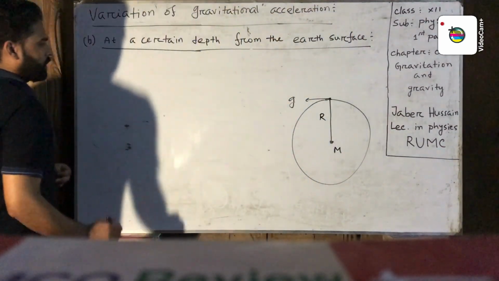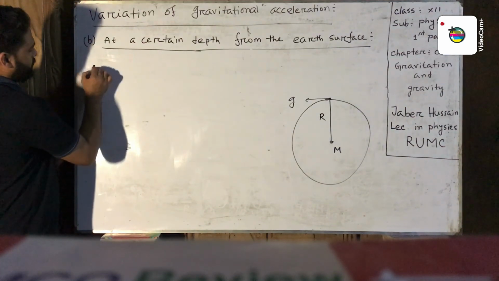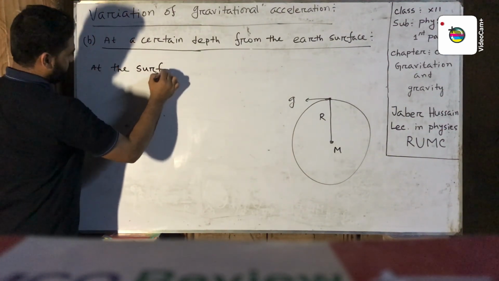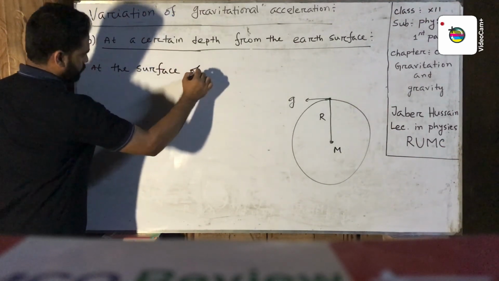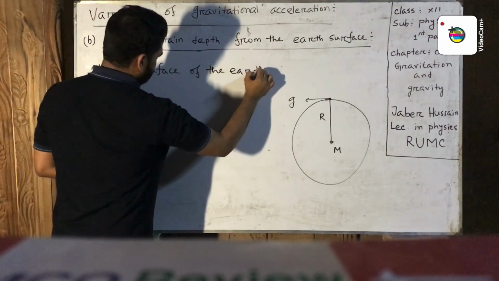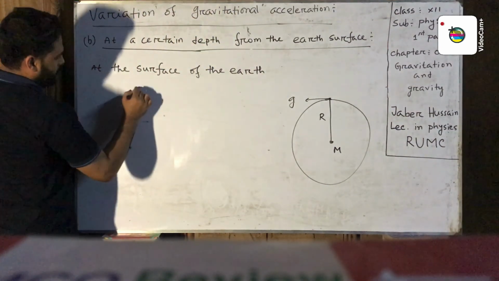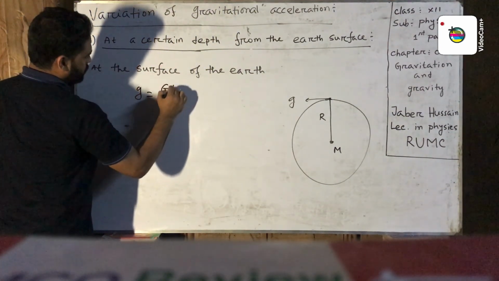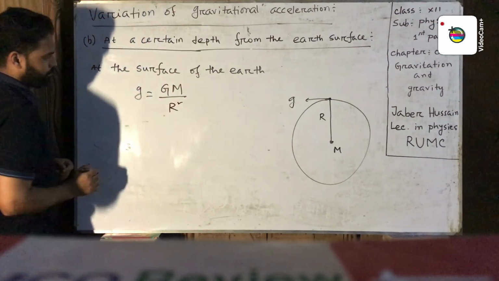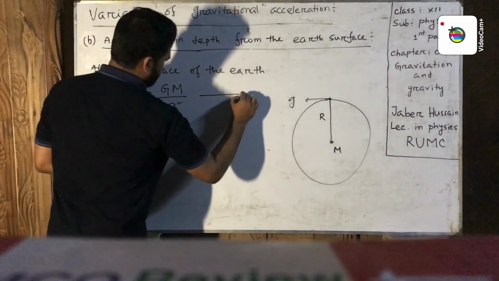Now gravitational acceleration at the surface of the earth, g equal capital M by r square. This is equation number 1.